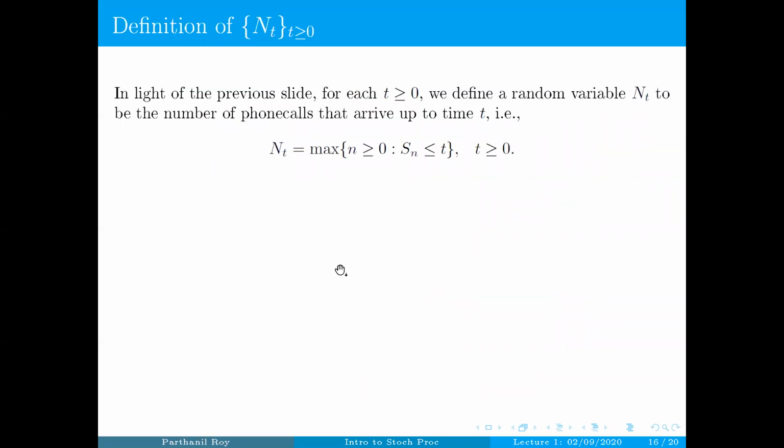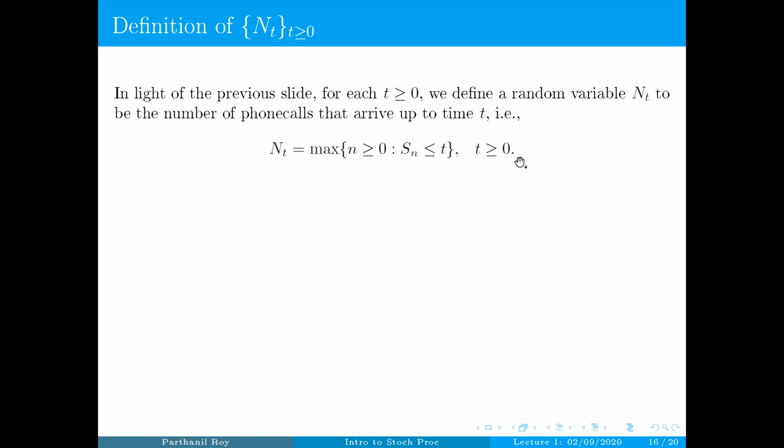In order to write the summary slightly differently, we'll define for each non-negative real number t our new random variable Nt to be the number of phone calls that arrive up to time t. In other words, Nt is the maximum n such that Sn is less than or equal to t. Okay? That's the number of phone calls that arrive up to time t, for every t bigger than or equal to 0.